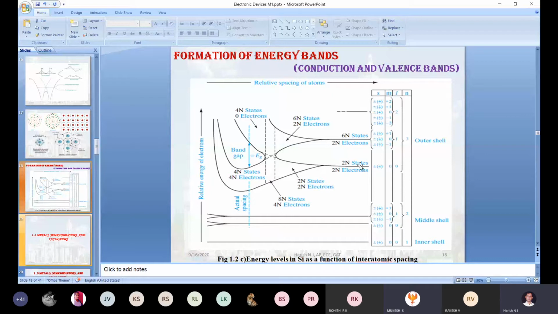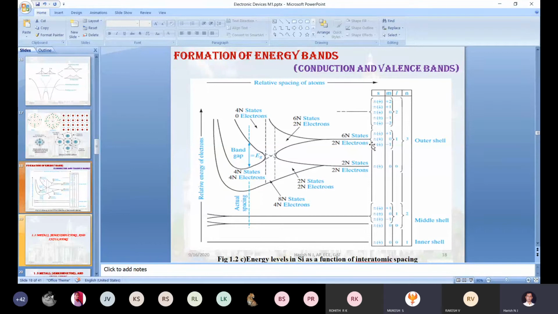Yes sir. The same way for 3p, totally 6 electrons can be accommodated. For n atoms, it will be 6n available states. But in silicon, only 2n electrons are filled, only 2n electrons out of 6n. Still 4n states are vacant.